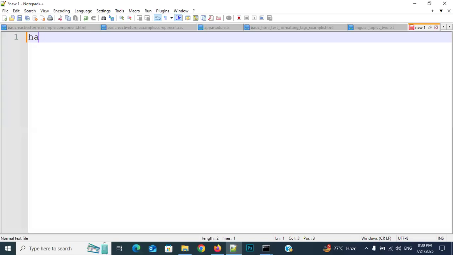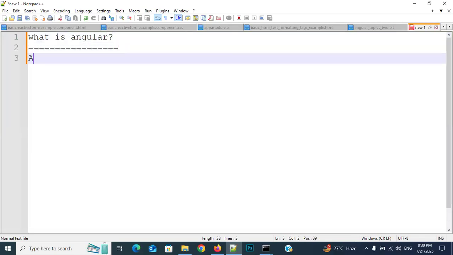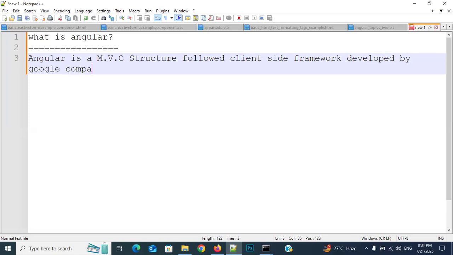So what is Angular? Everybody, what is Angular? Angular is an MVC structure followed client side framework developed by Google company using TypeScript language.